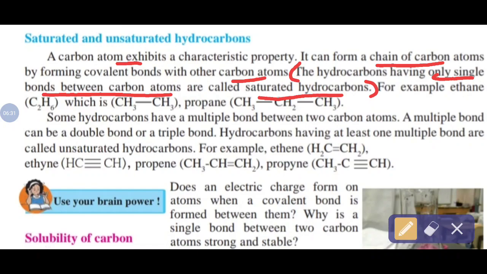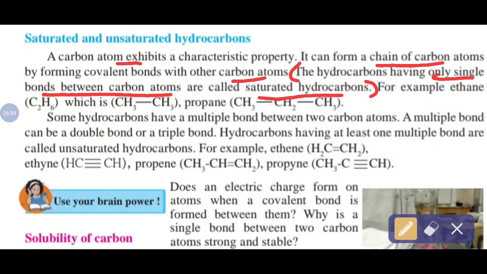Remember. For example, ethane, molecular formula given here C2H6, which is split into two parts, CH3 and CH3, meaning a single bond is formed between two carbon atoms. The next example given here is propane,